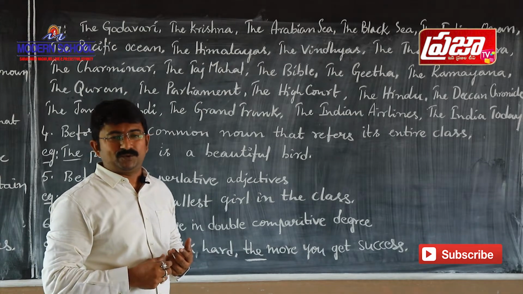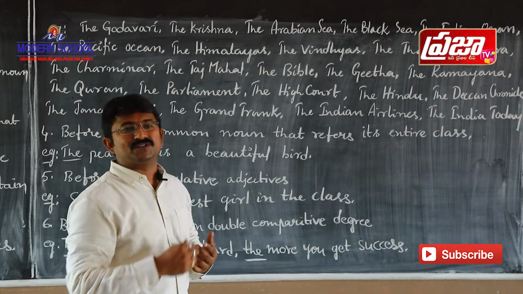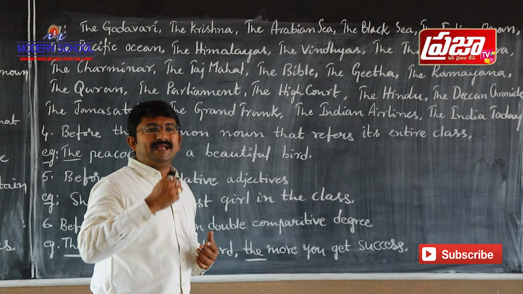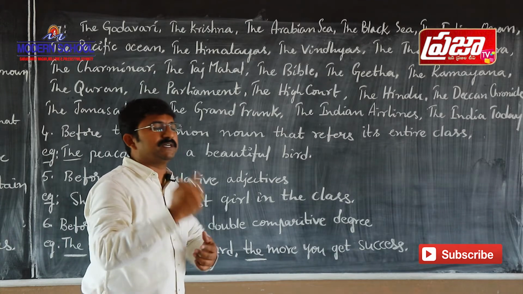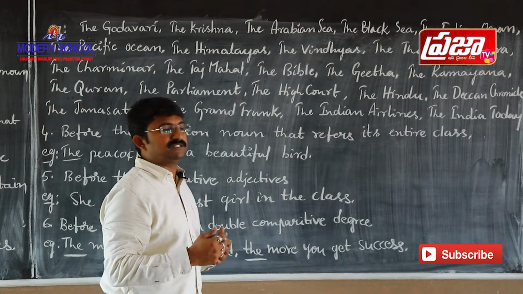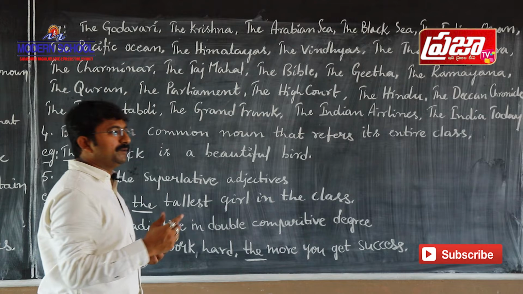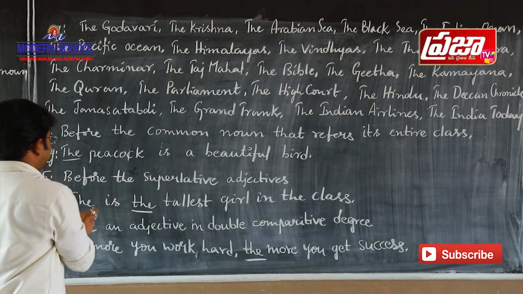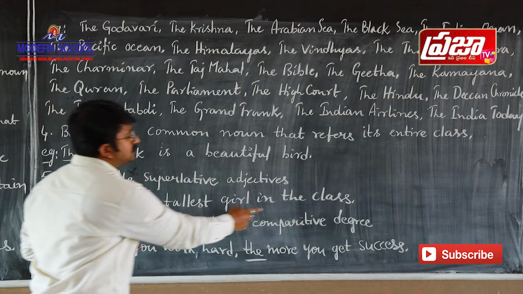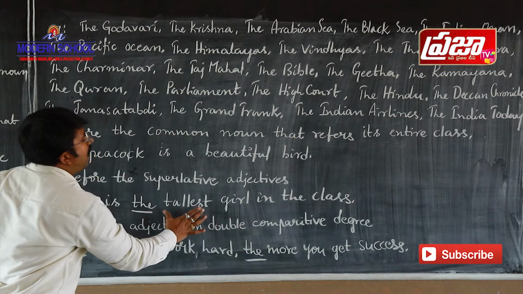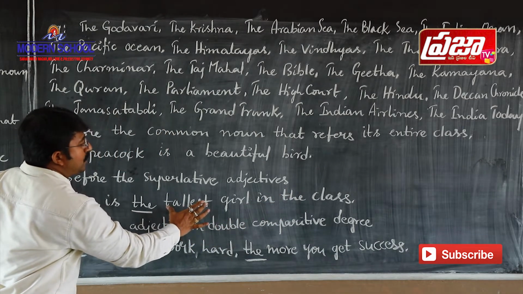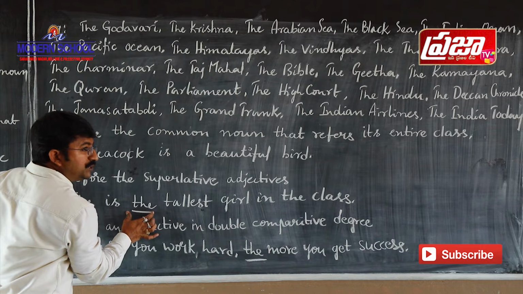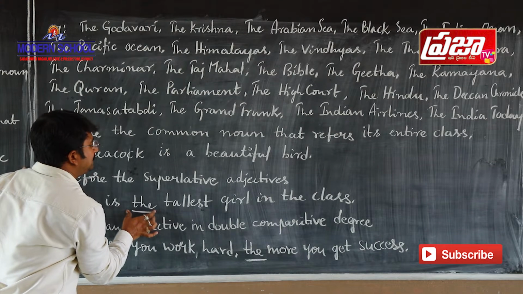Tallest is a superlative adjective, richest is a superlative adjective, most intelligent is a superlative adjective, the poorest is a superlative adjective. Here in this example, she is the tallest girl in the class, tallest is a superlative adjective. Before this superlative adjective we use the definite article the.